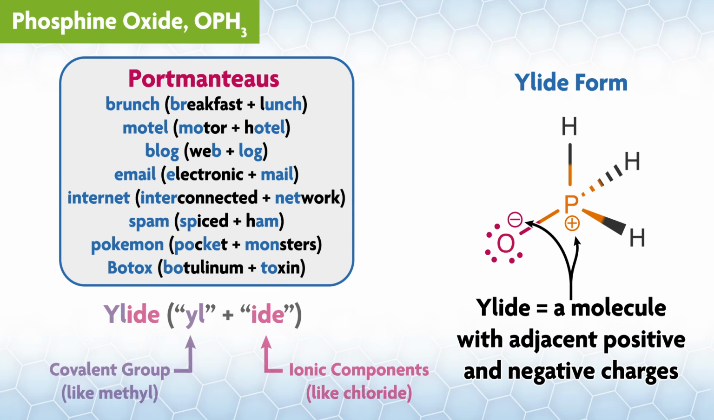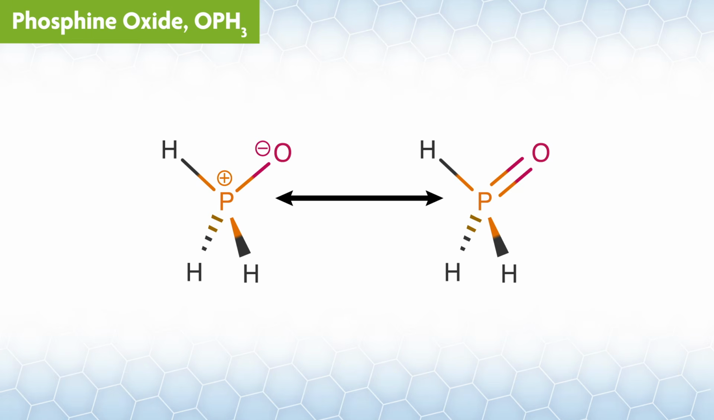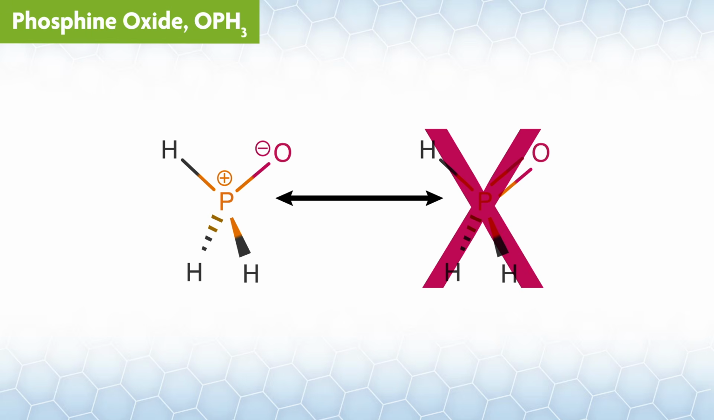In this case, ylide comes from the endings YL and IDE. The YL ending is often used for a covalent group like methyl, and IDE ending is often used for ionic components like chloride. So the word ylide implies a blending of covalent and ionic forms. It was originally used because it was thought that something like a phosphine oxide could use resonance forms like this. So ionic and covalent forms. But the form on the right isn't a resonance form. It can't be. However, there is some PO double bond character, and it comes from negative hyperconjugation.